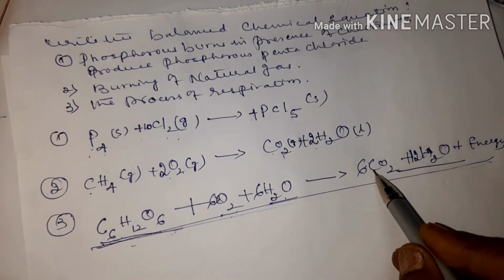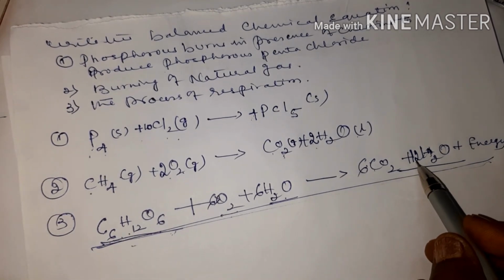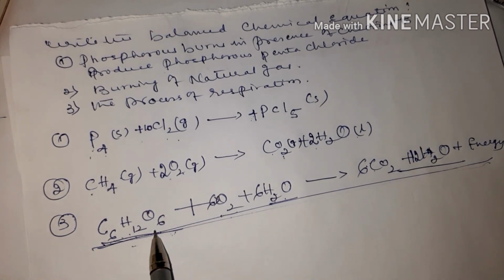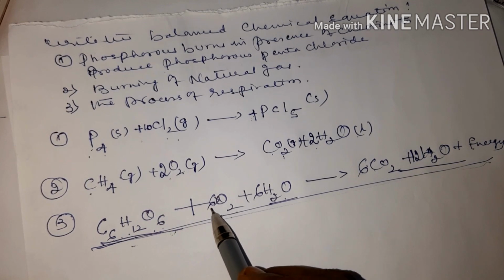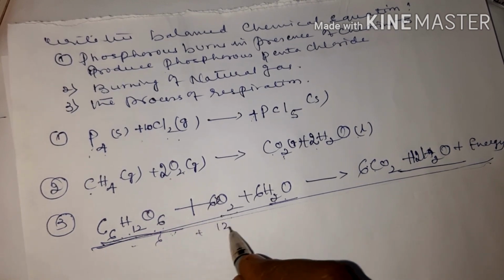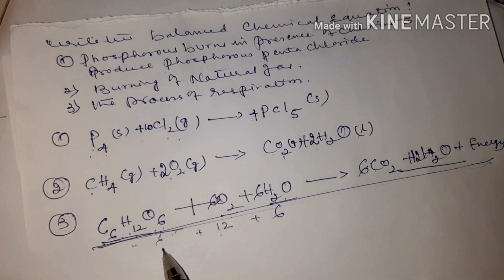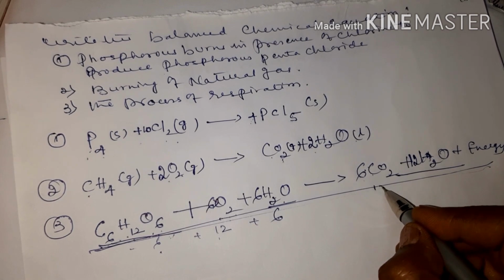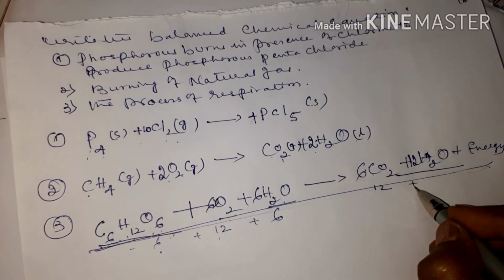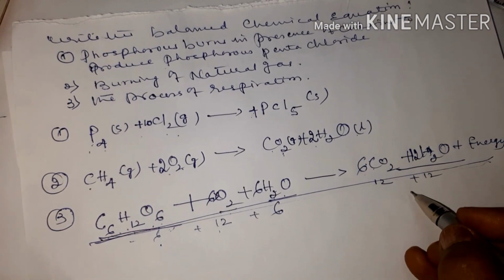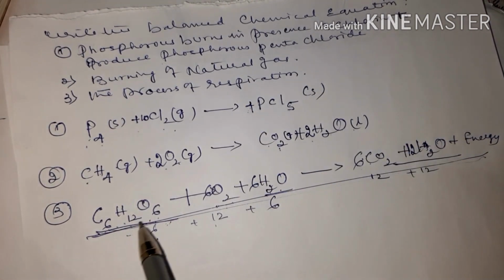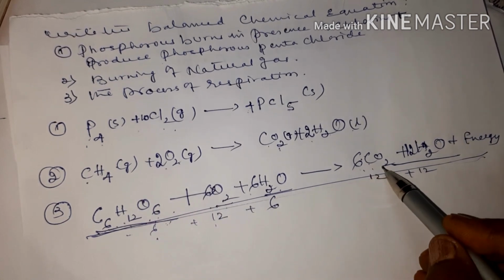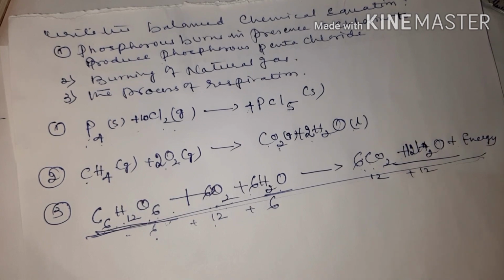C6, C6. 12H here, 12H here, 12H, 24. So 12 2s are 24. How many atoms of oxygen? 6 plus 12. Here 6, here 12 plus 6. So 12 plus 6, 18. 18 plus 6, 24. 6 2s are 12, plus 12, 24. Okay children. So the process of respiration: C6H12O6 plus 6O2 plus 6H2O will give rise to 6CO2 plus 12H2O with the release of energy.